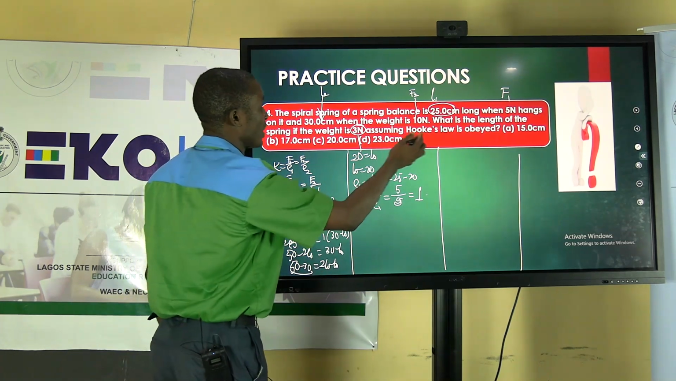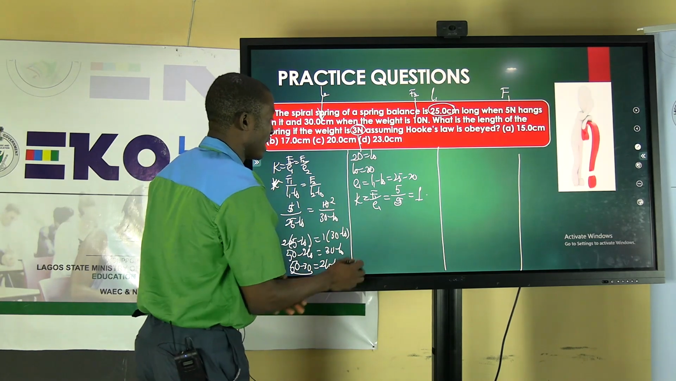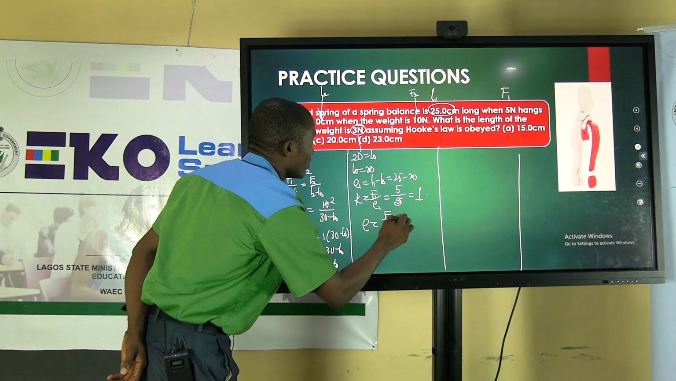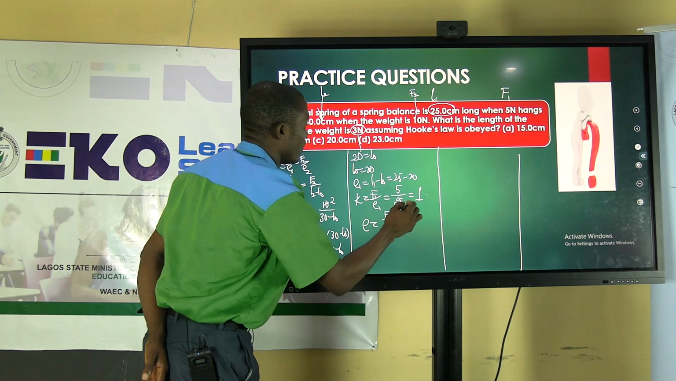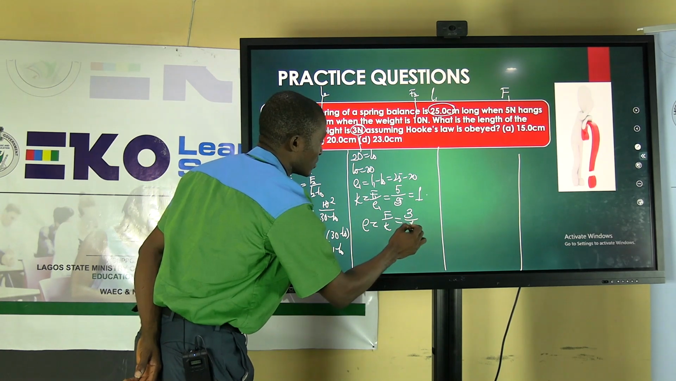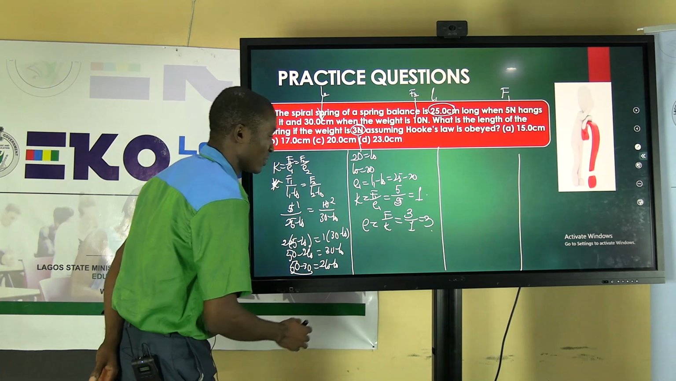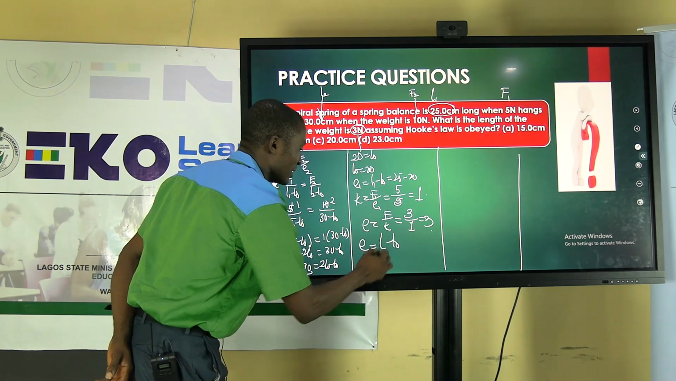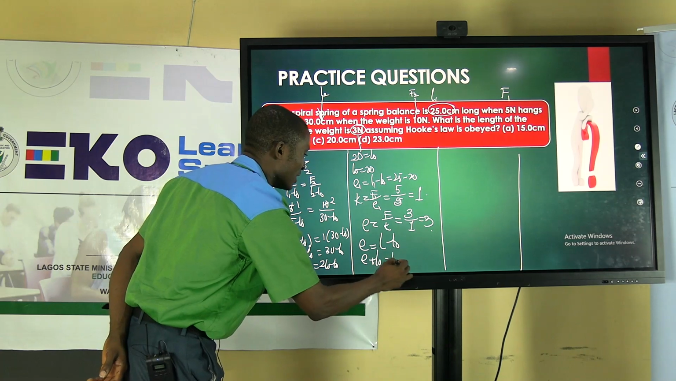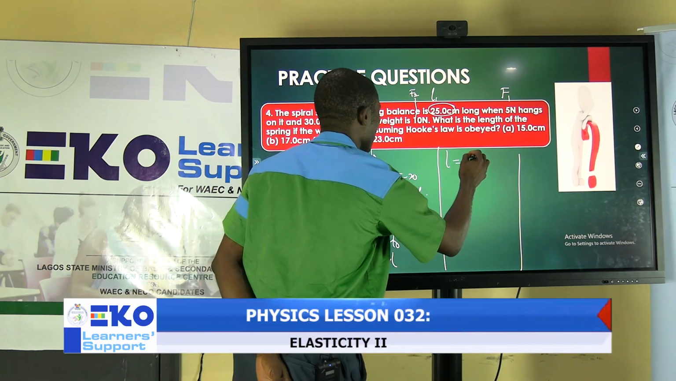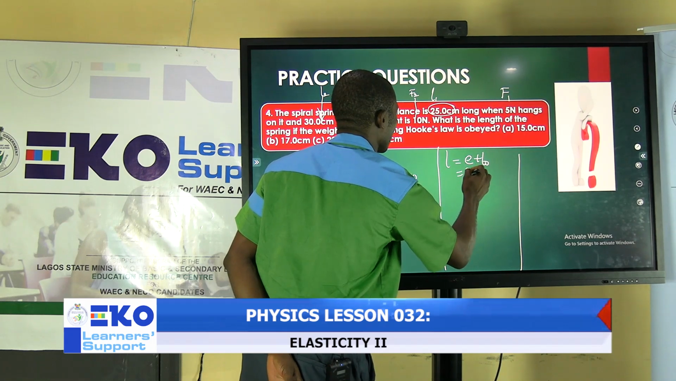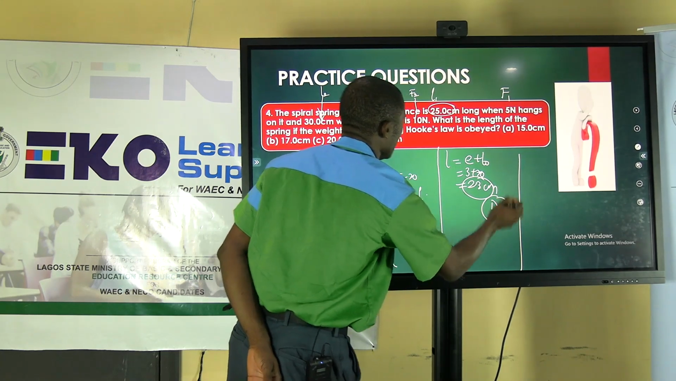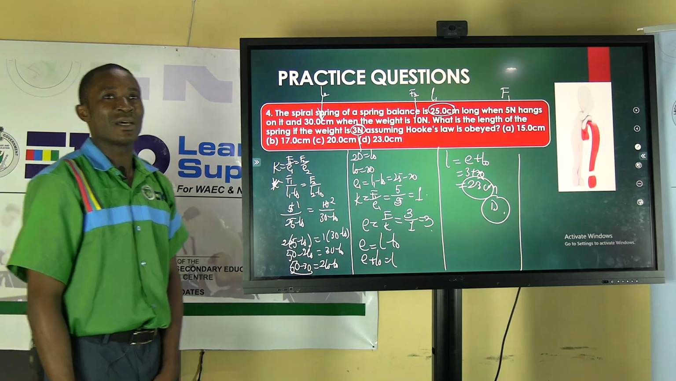If our first constant is 1, they said, what is the length that we are going to have here? So from here, we are going to have extension equals F over K. Which force is acting? That is 3. Over the constant, which is 1. So you are going to have 3 as the extension. If 3 is the extension, then our extension equals the length we are looking for minus original length. So extension plus original length will give us the length we are looking for. That's 3 plus 20. So this gives us 23. So the correct option is option D. So D is the correct answer.